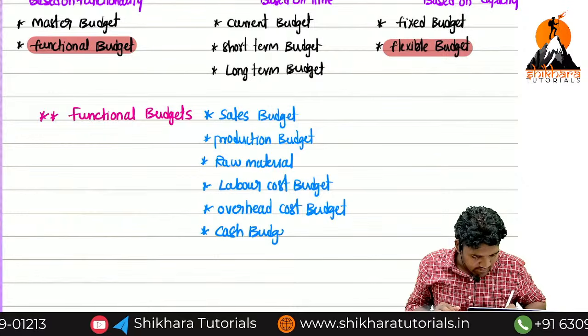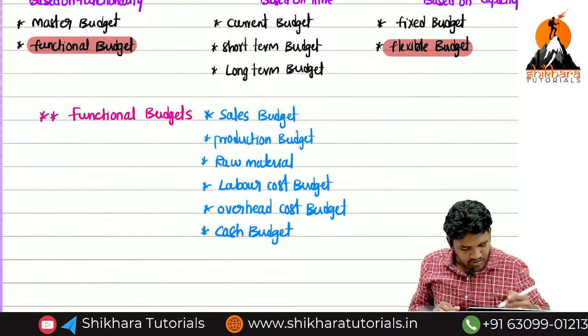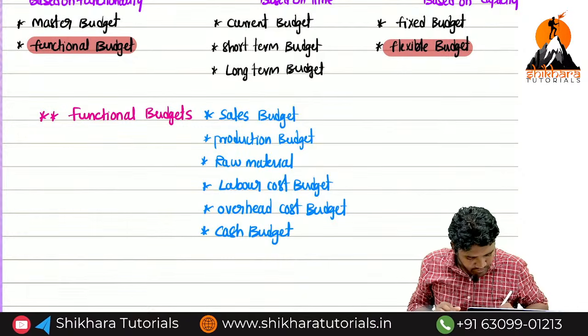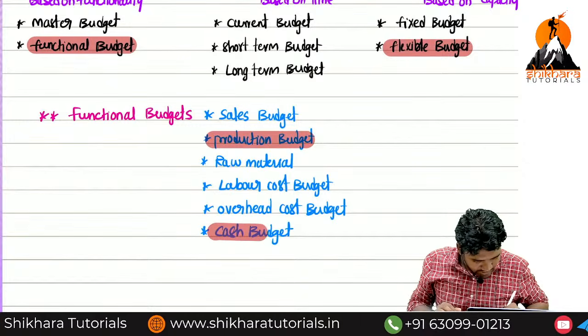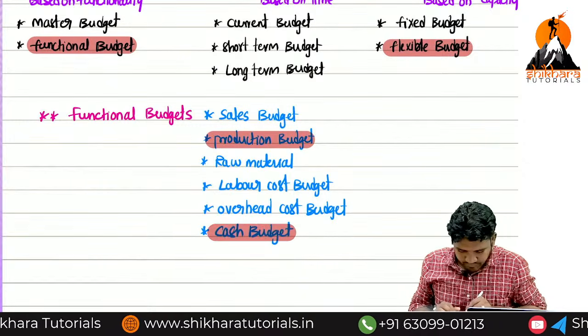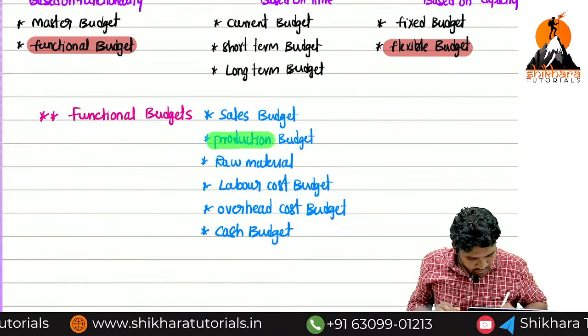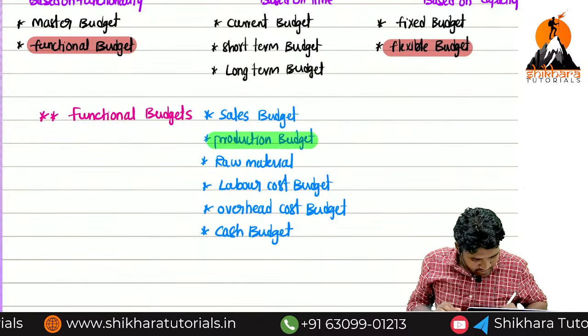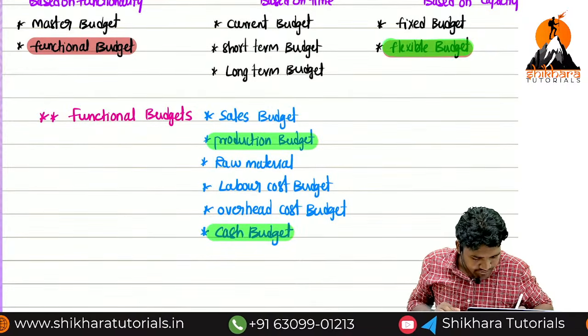Now, one thing I missed, very, very important: cash budget. In past attempts, they asked questions from production budget, cash budget, and flexible budget.